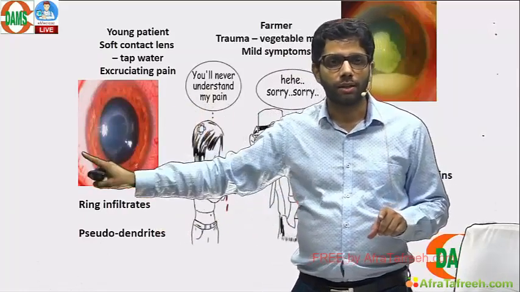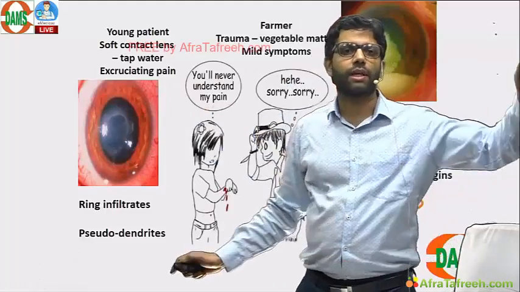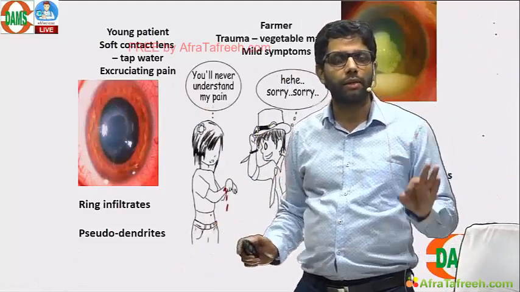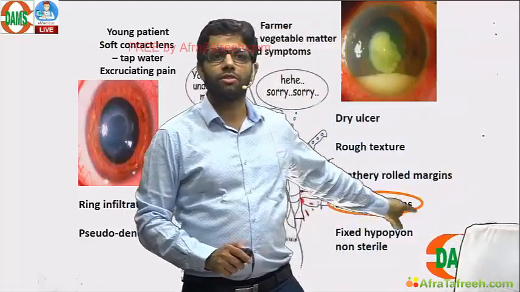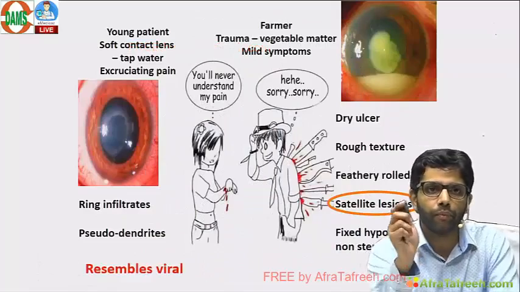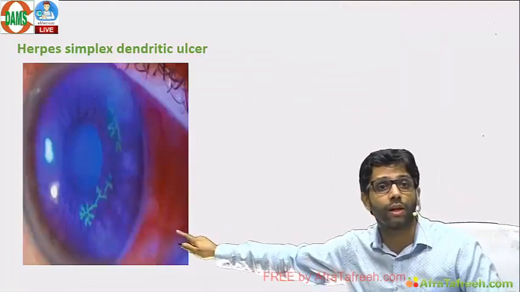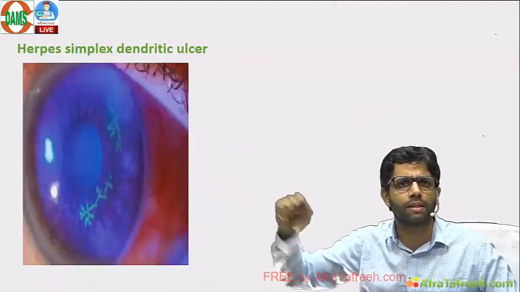For Stargardt's and BEST, acanthamoeba, fungus, both clinical scenarios. A long question will be there, but key words will be there. Satellite lesions will be there. Ring infiltrates, pseudodendrites will be there. It resembles a virus. That's why it is pseudodendrites, because the actual virus gives a dendritic ulcer. That is herpes simplex dendritic ulcer.